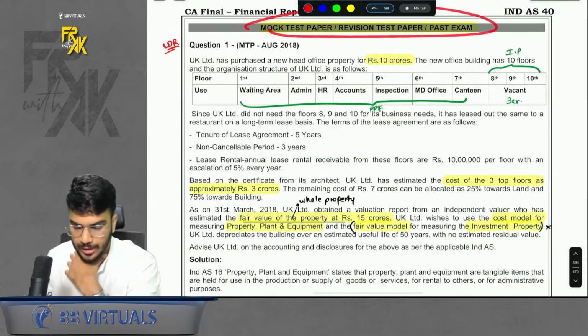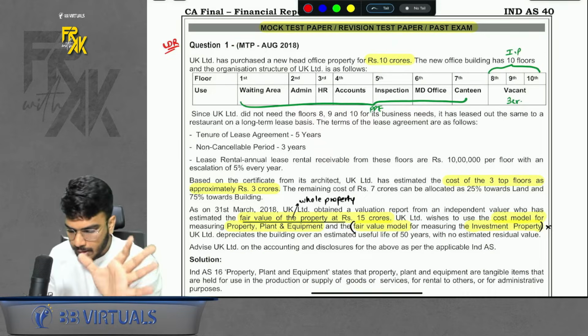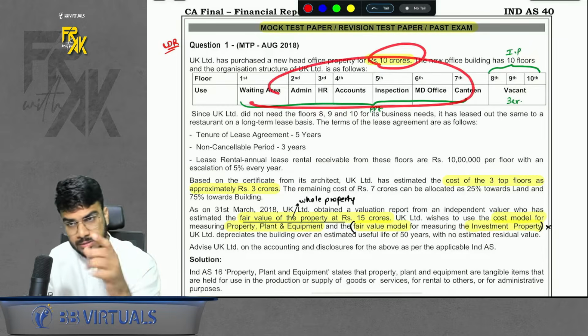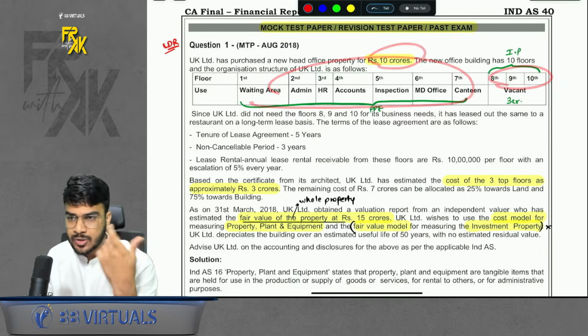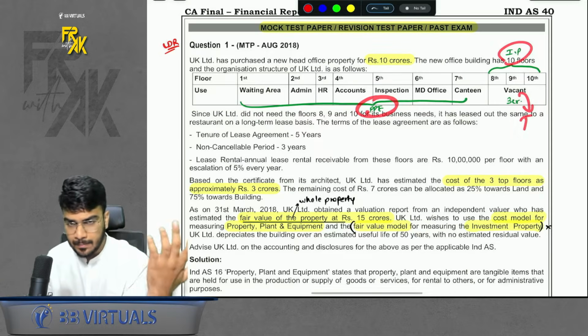Then we come to the mock test, RTP, MTP, past exam section. There was one question number 1. Here it is a very simple case. We have a 10 floors building, value of 10 CR. The first 7 floors you are using it. The top 3 floors you are renting it. So the top 3 floors are IP. The below 7 floors are PP. Simple.